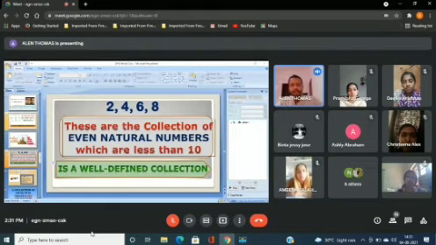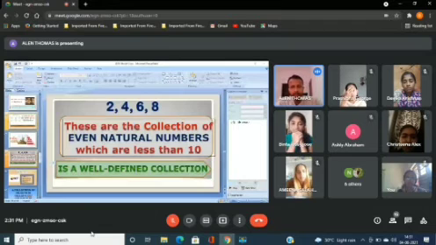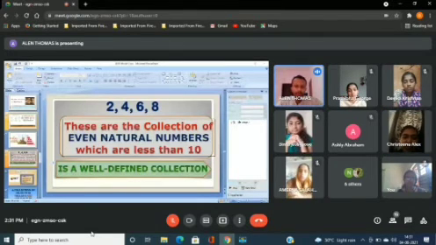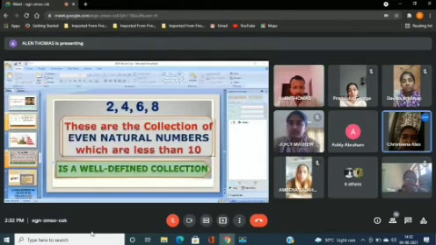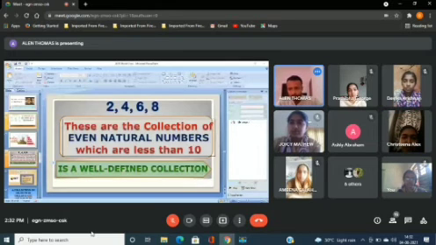For example, does the element 3 belong to this set? No. Why? Because 3 is an odd natural number, and so it does not belong to this collection. Does the element 11 belong to this collection? No. Does the element 6 belong to this collection?